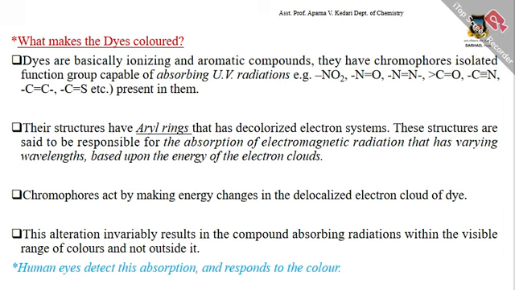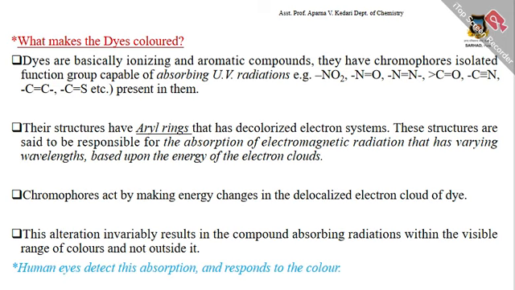Next, what makes a dye colored? Dyes are basically ionizing and aromatic compounds. They have chromophores, isolated functional groups capable of absorbing UV radiation. Examples: nitro, nitroso, N=N, C=O, C=N, C=C, and C=S groups present in them. Their structures have aryl rings that have a delocalized electron system.